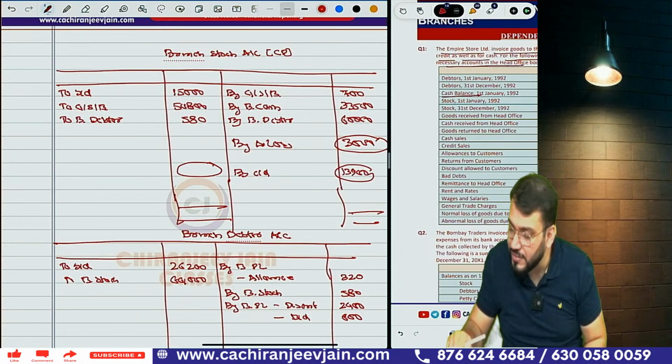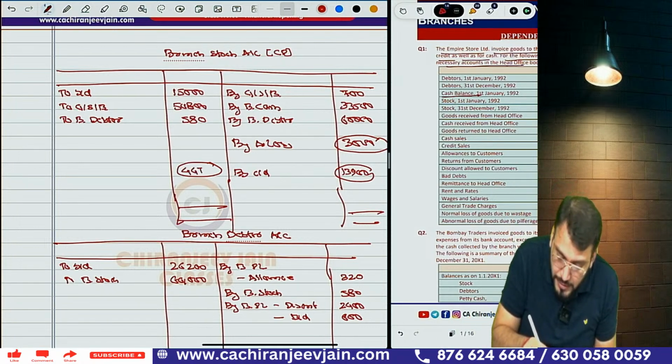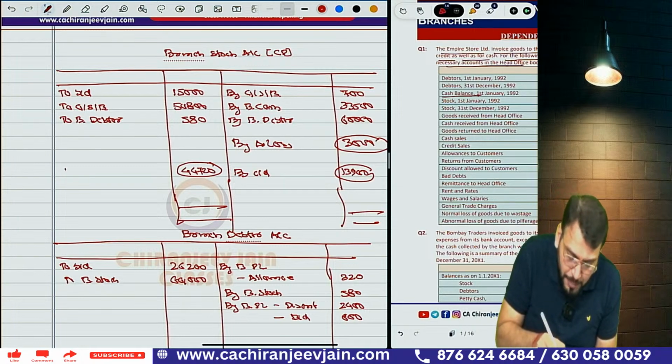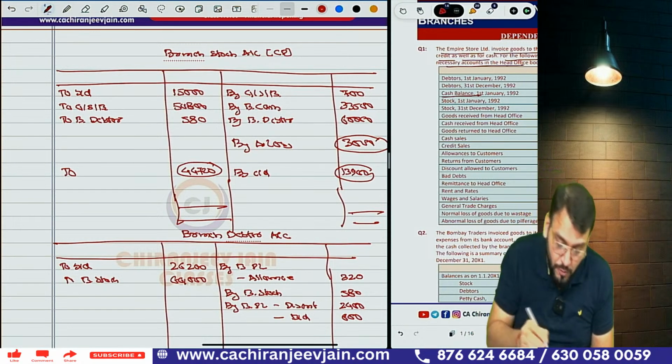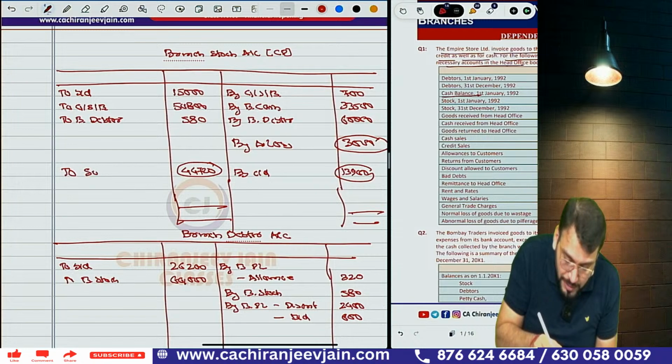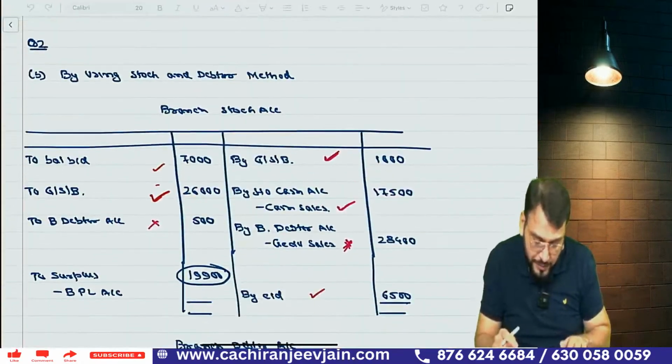Can you calculate it? What is surplus? 700 plus 33,500 plus 60,000 plus 3,000 plus 13,900 minus 15,000 minus 50,800 minus 580. How much? It is 44,720. Because we are not preparing branch adjustment account. Why are we not preparing branch adjustment account? Who will respond first? So this will be surplus, transferred to branch PL account. Is it correct? Amount is correct?